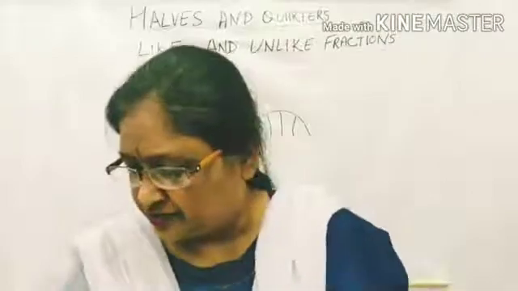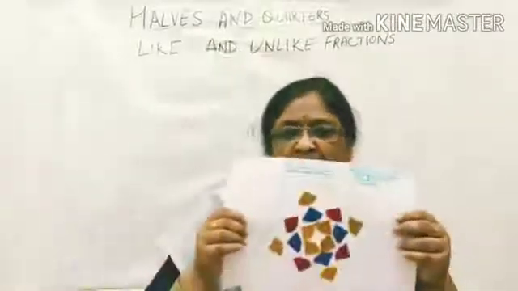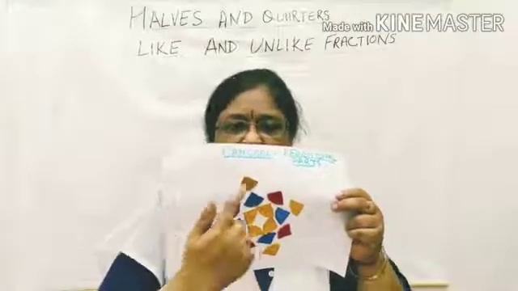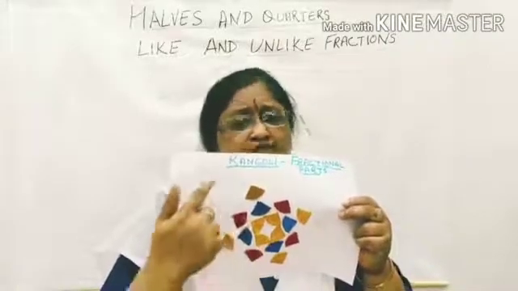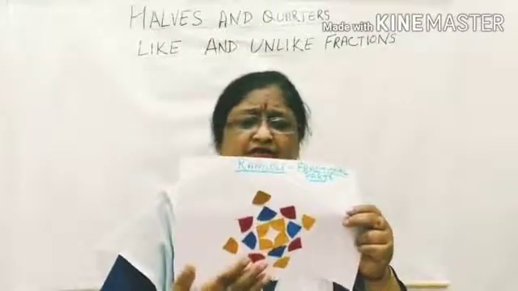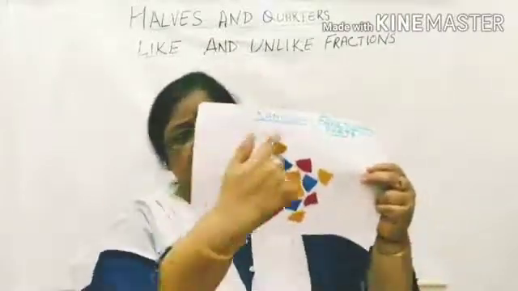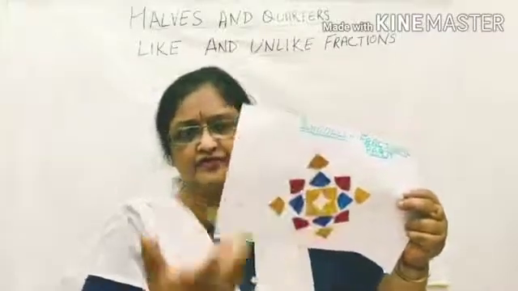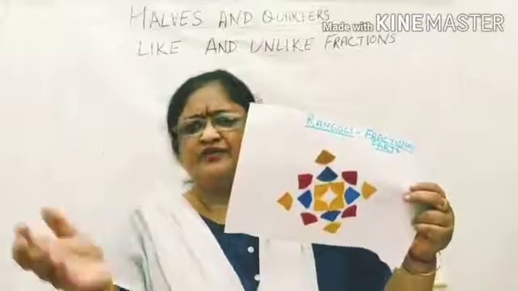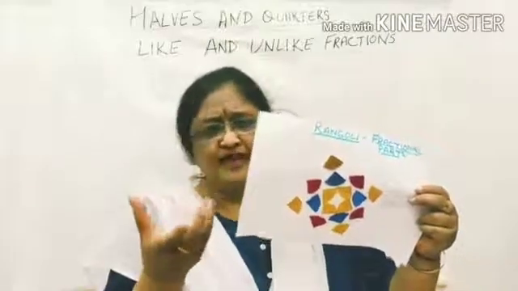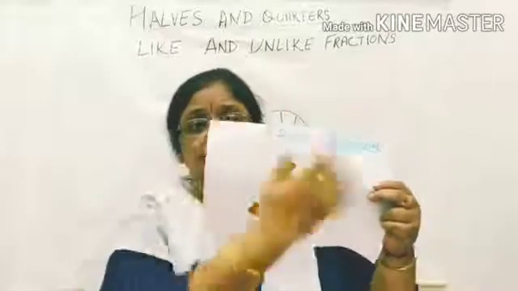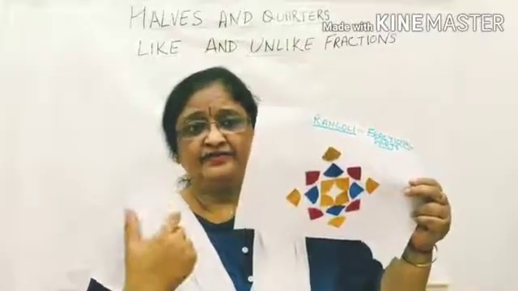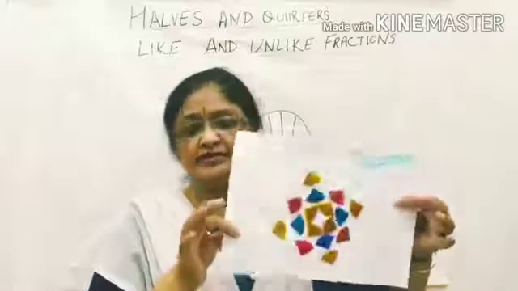And one more thing I want to show you. I have made this rangoli by dividing circles equally. You can make similar rangolis, and many more designs, by using equal fractions of an object. You can cut circles, you can use newspapers, you can use various objects around you, even the cloth bags which are available in the market. You can make various mats also by sticking them. So this is the like fraction.